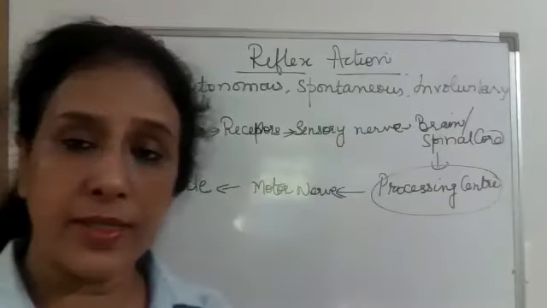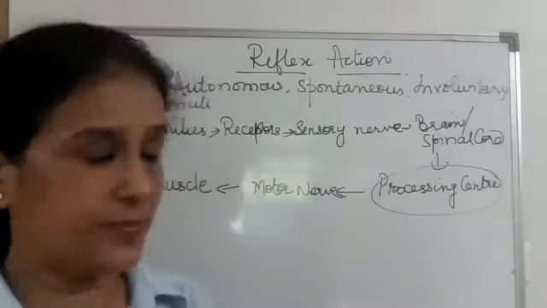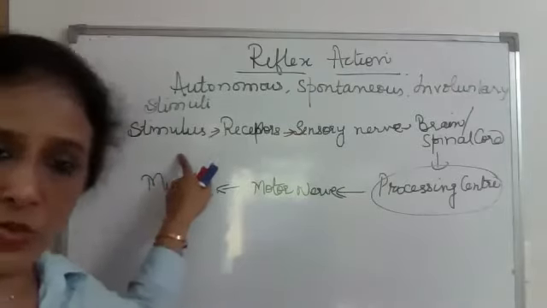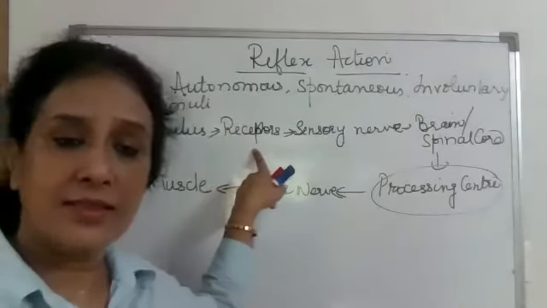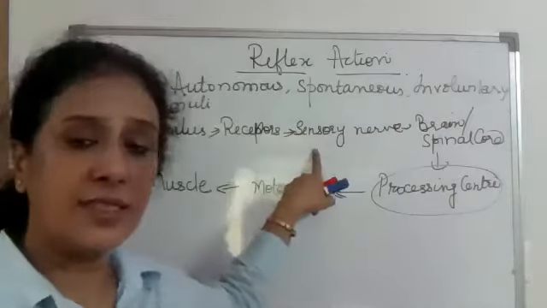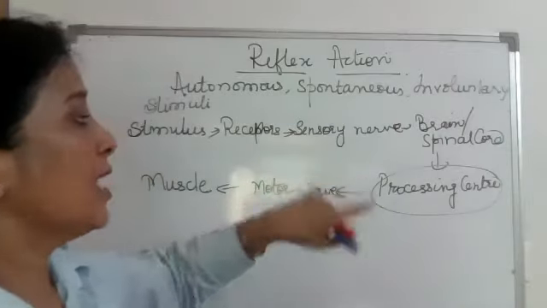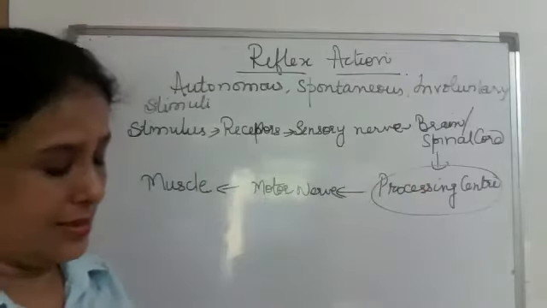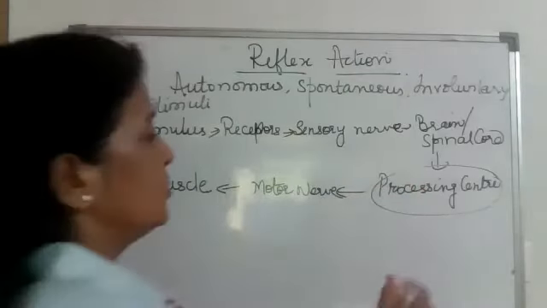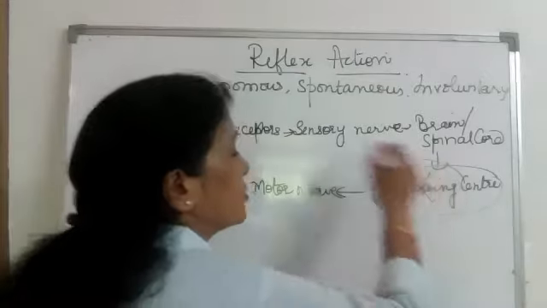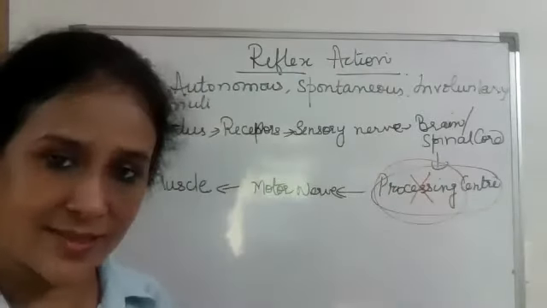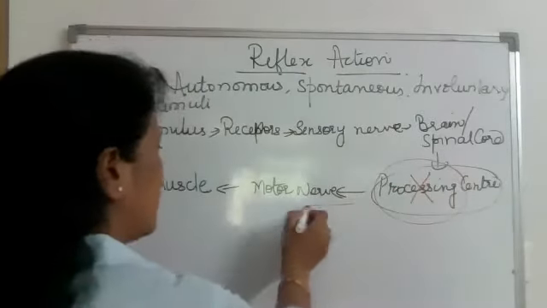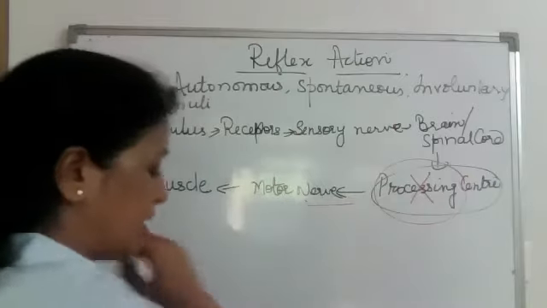But what happens in reflex action? In reflex action, there is a stimulus received by the receptors, then the sensory nerve transfers it, and now this is going to the CNS, but the difference here is there is no such processing center for this particular impulse. Again, message is coming from the motor nerve to the muscle.